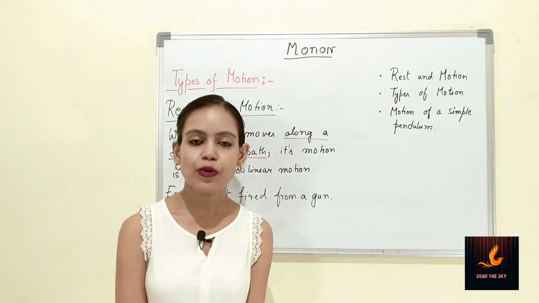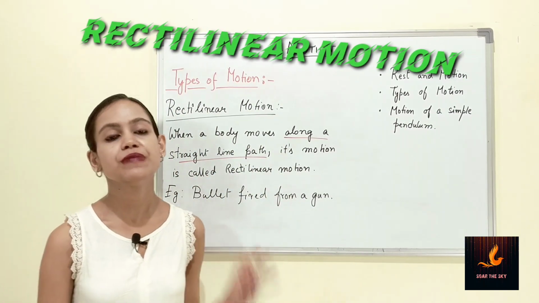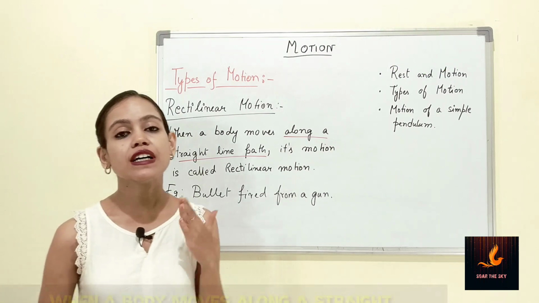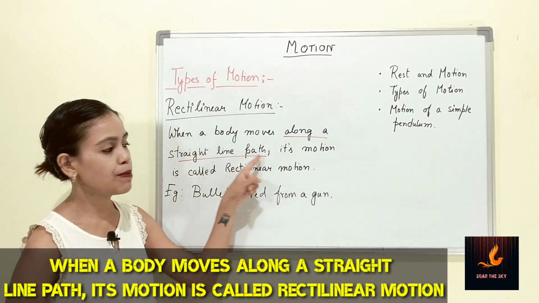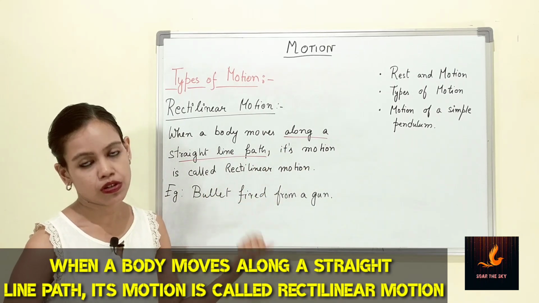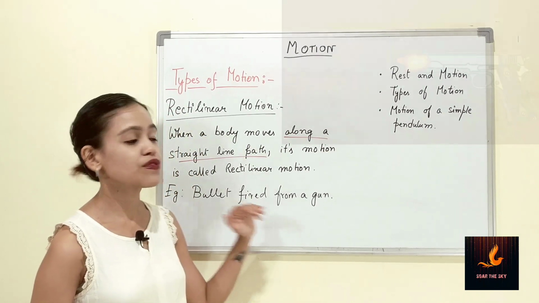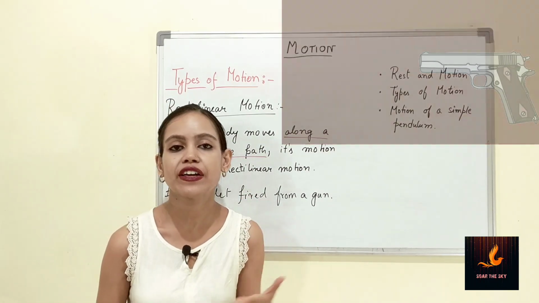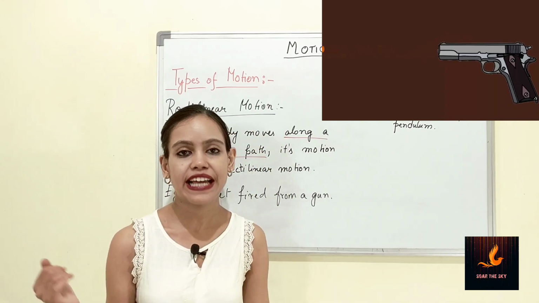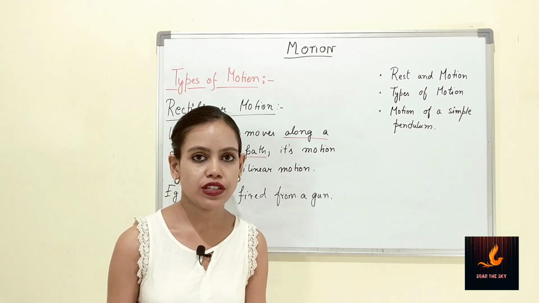The first type of translational motion is the rectilinear motion. What is the meaning of rectilinear motion? When a body moves along a straight line path, then its motion is called rectilinear motion. A very good example of rectilinear motion is a bullet fired from a gun. When a bullet is fired from a gun, it goes absolutely straight, unless and until it gets hit by any object. So that is an example of rectilinear motion.